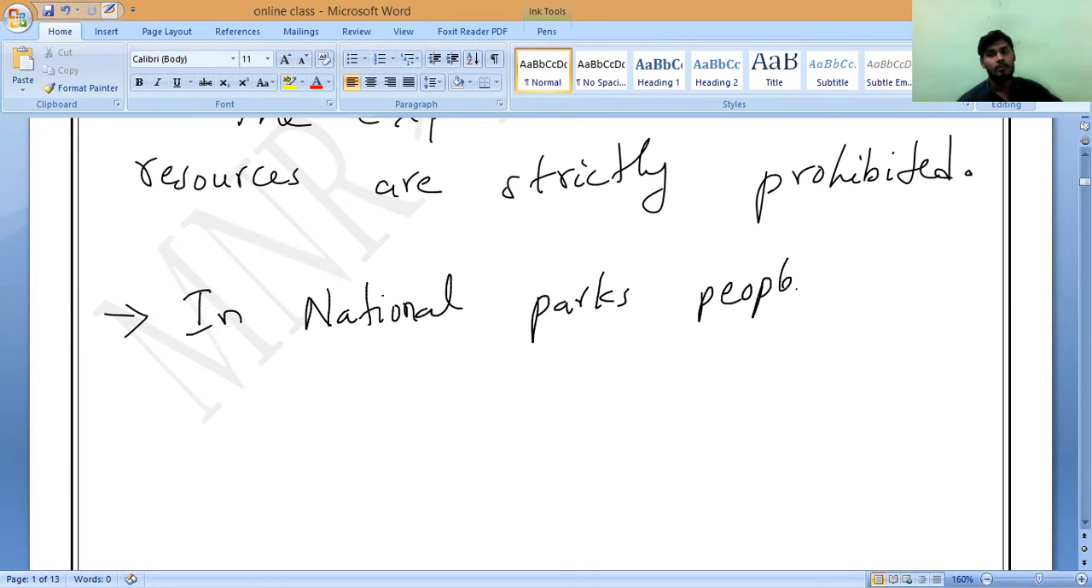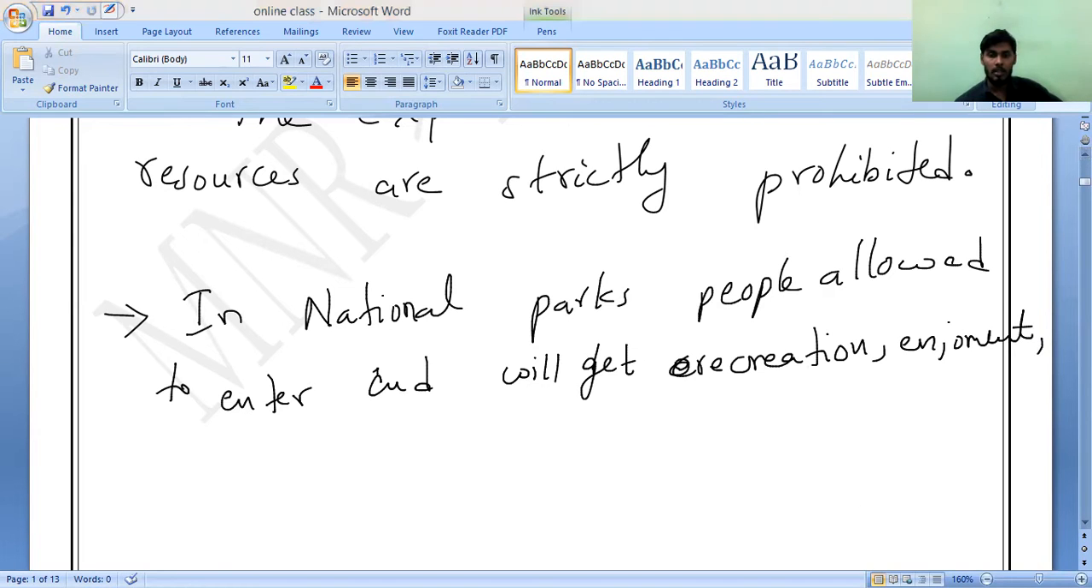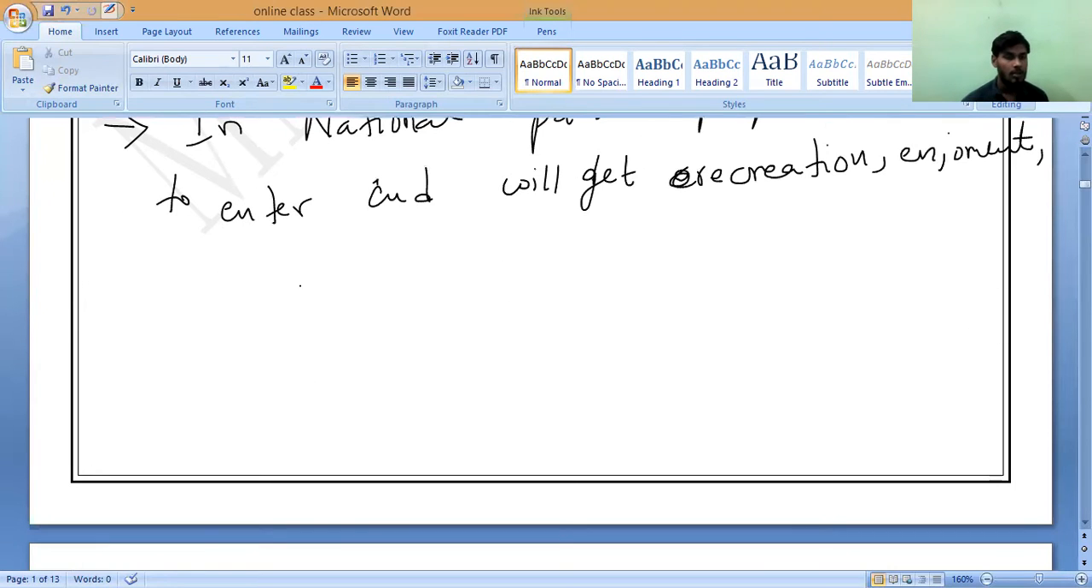People are allowed to enter and will get recreation, enjoyment. Understand? Recreation, enjoyment. Inspirational and educative purposes.